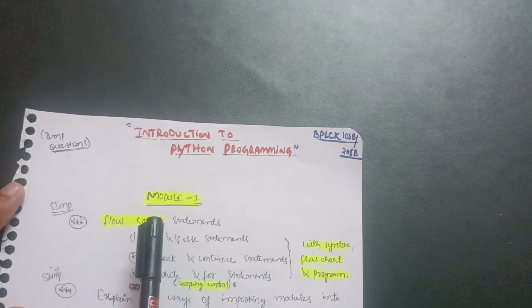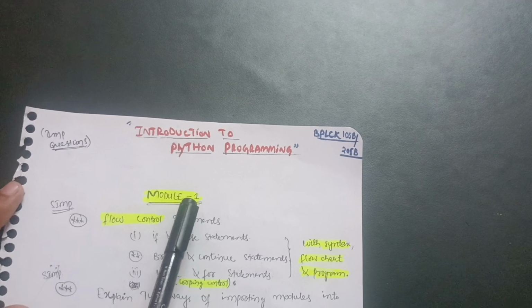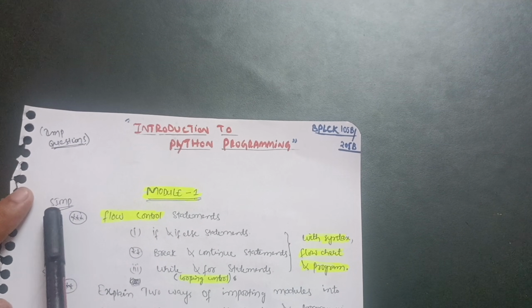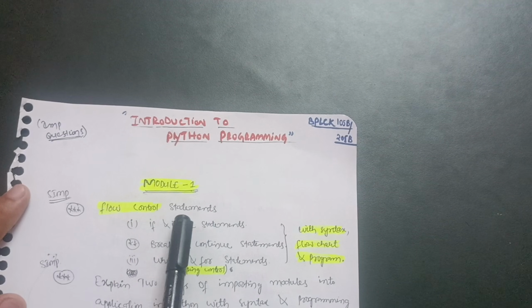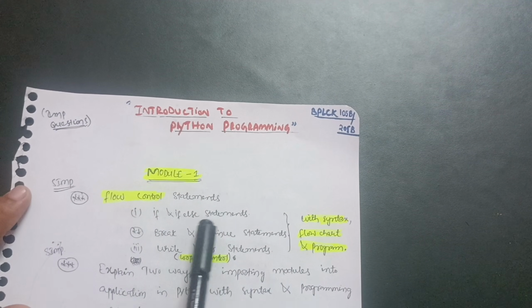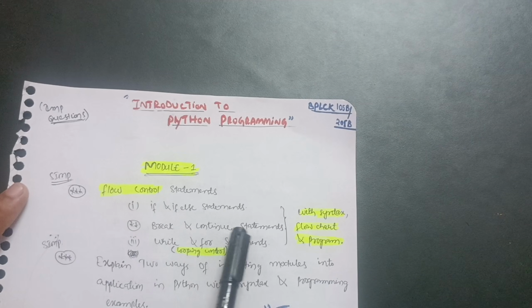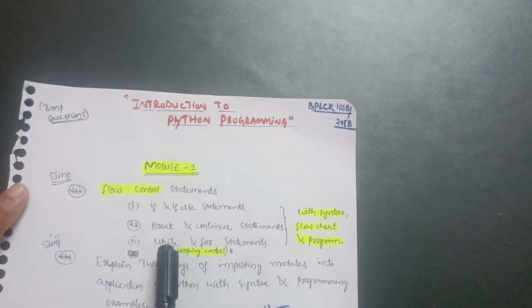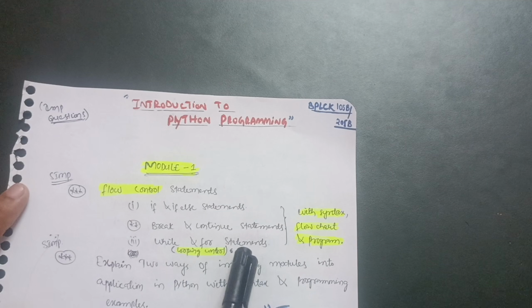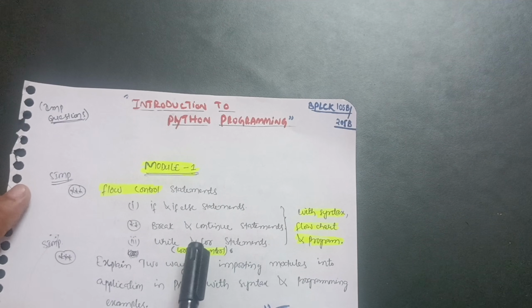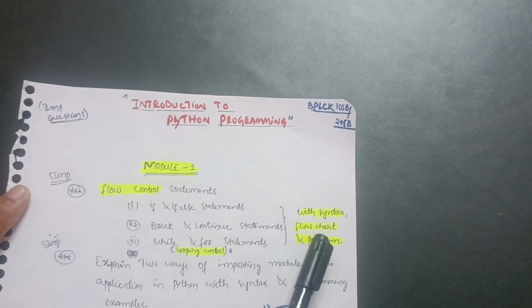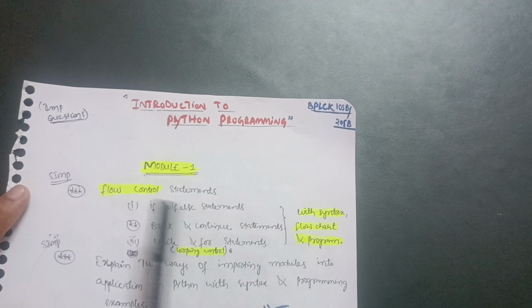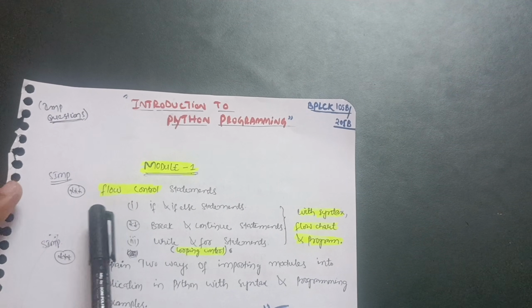So without wasting any time, let me start with the module first. First important, that is super important question, is flow control statements, which consist of if and if else statements, break and continue statements, and while and for statements. These while and for statements are also called looping control statements, right? You have to write these statements with the syntax, flowchart and program. This is the most important question you have to focus on.